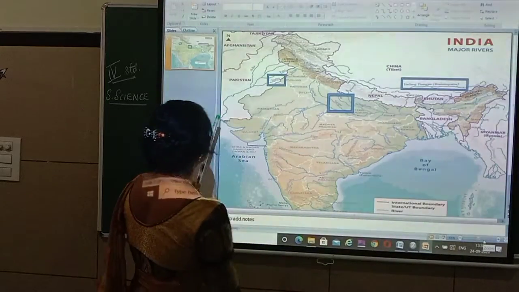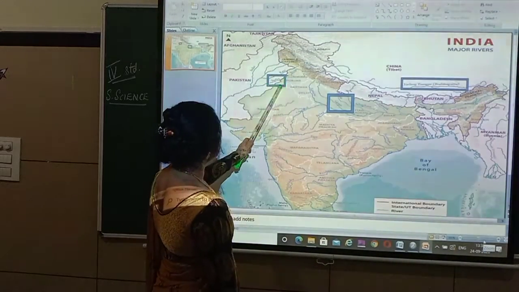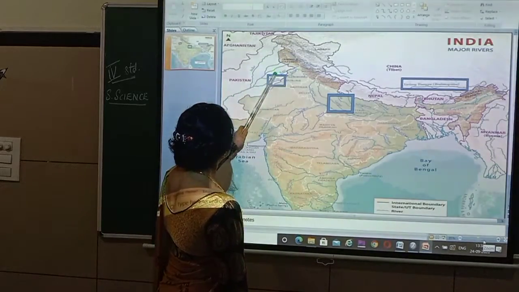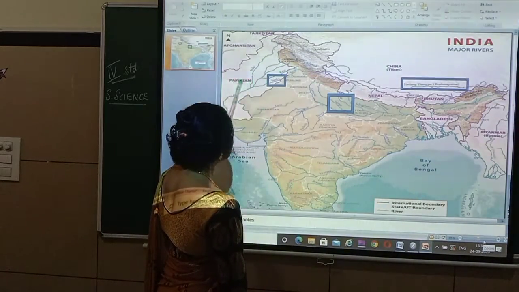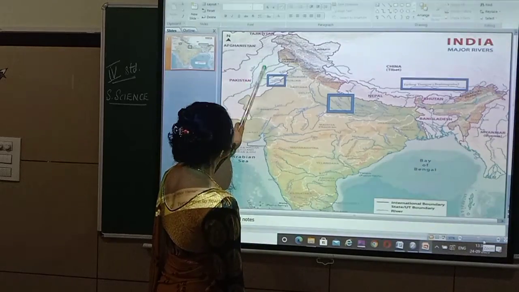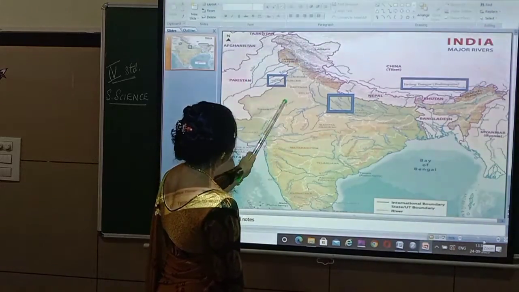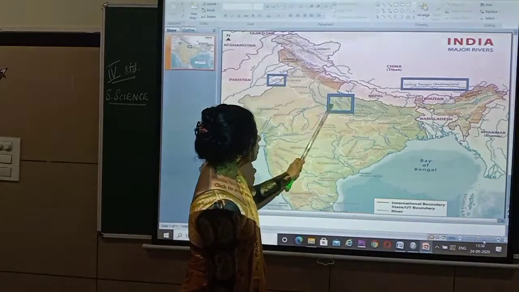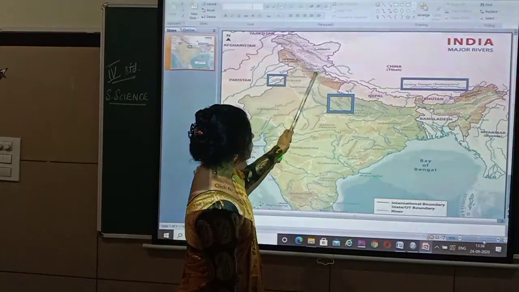So you can see here, children. This is the Sutlej and see how that river passes. You can see this. Okay. And where does it reach? Pakistan, I told you now. See. So it is moving like that. Okay. And inside you can see. Now this is the Ganga. See the river, where all it moves.